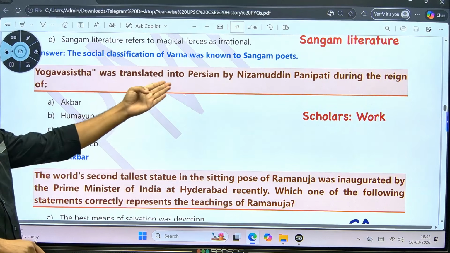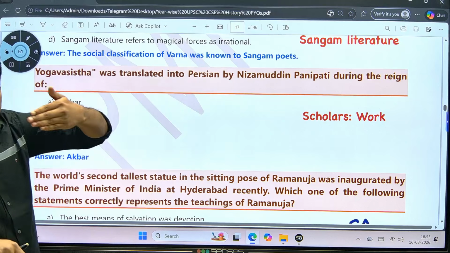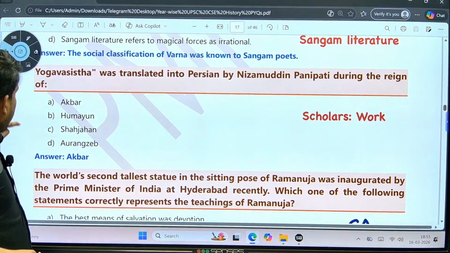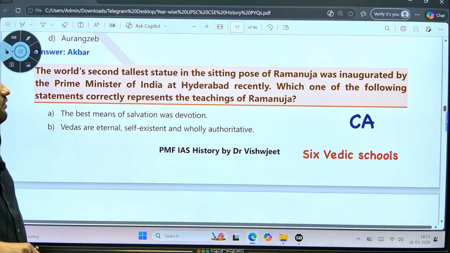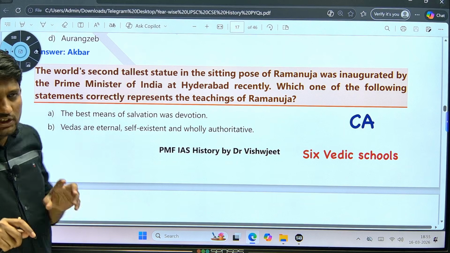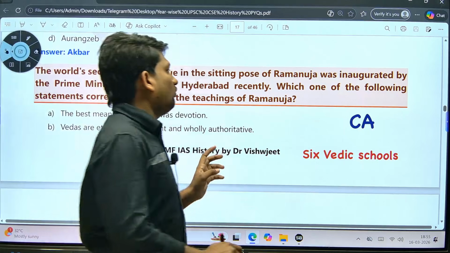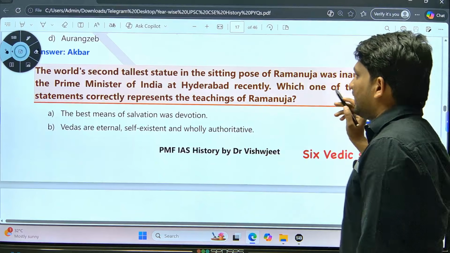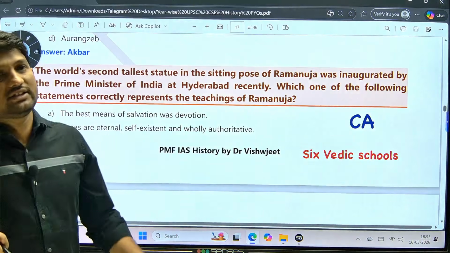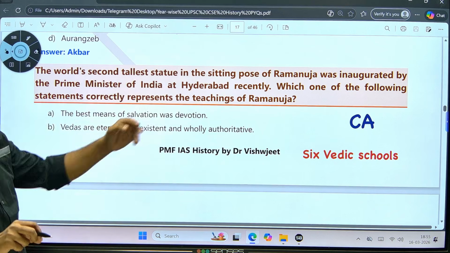Then, Yoga Vashishta was translated into Persian by Nizamuddin Panipati during the reign of whom? So this is again a scholar and his work. Then the question: the world's second tallest statue in sitting pose, of Ramanuja, was inaugurated by the Prime Minister of India at Hyderabad. This was from the six orthodox schools, the six Vedic schools, but the question was asked specifically at that time because of the news. In current affairs, Prime Minister Narendra Modi visited this statue in Hyderabad. That's why there was a question from Bhakti, a question on Ramanuja.